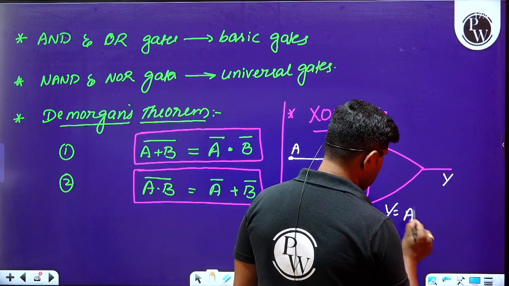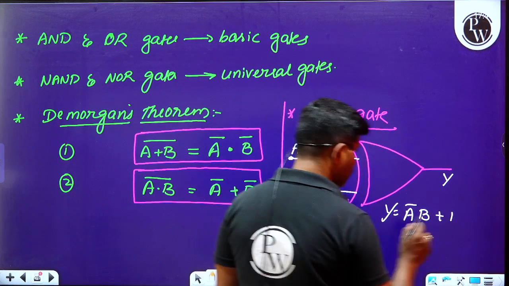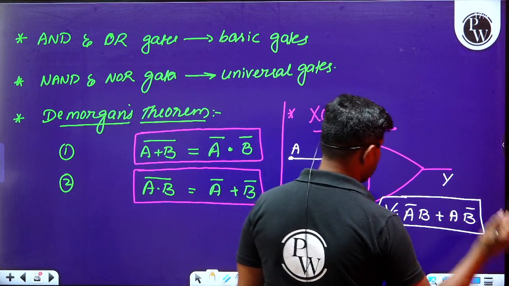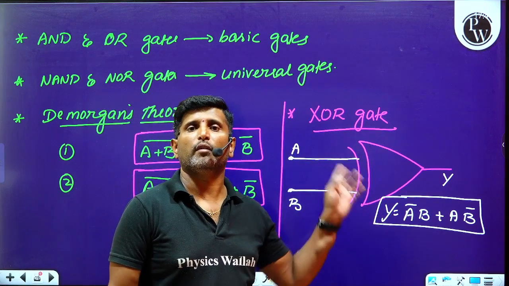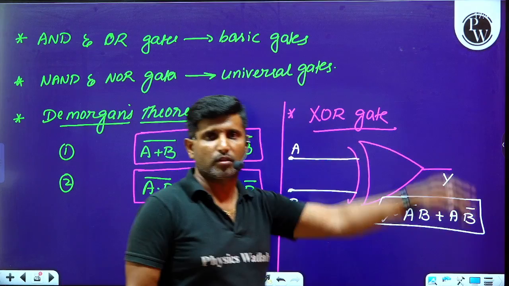The output can be written as A complement B plus A B complement. This is the Boolean equation used to represent the output of the exclusive OR gate, that is, the XOR gate.